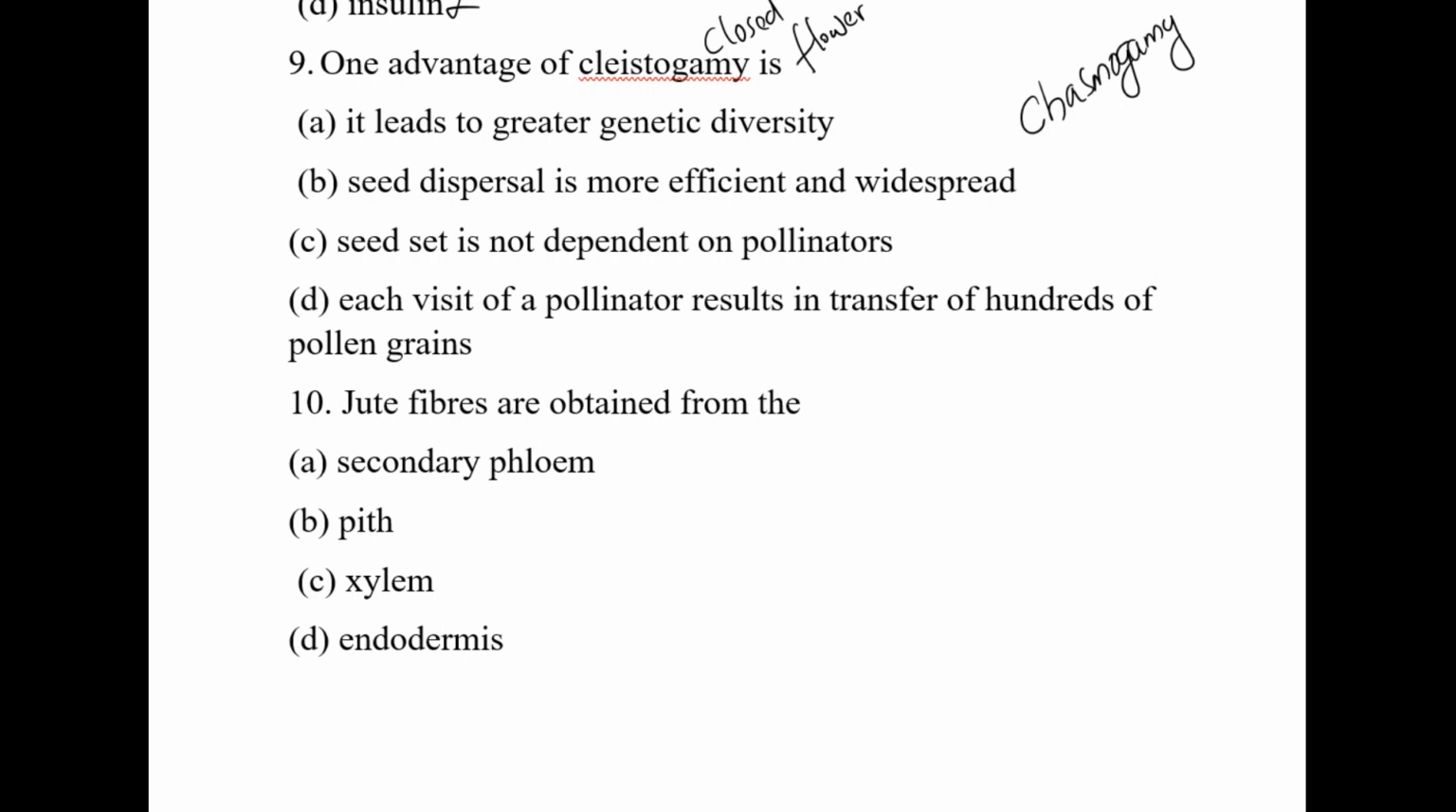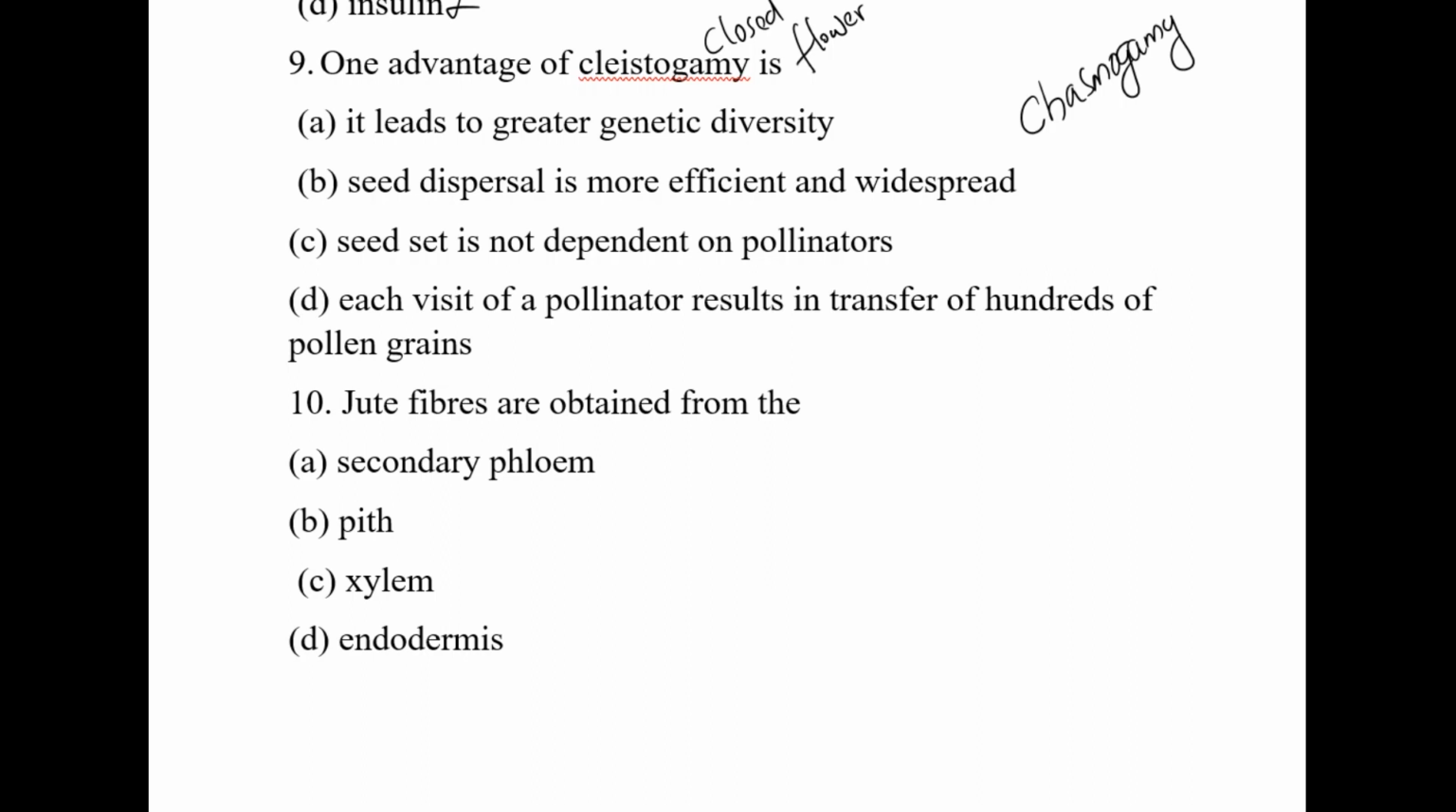What are the options? First option: it leads to greater genetic diversity. Option B: seed dispersal is more efficient and widespread. C: seed set is not dependent on pollinators. And option D: each visit of pollinator results in transfer of hundreds of pollen grains.